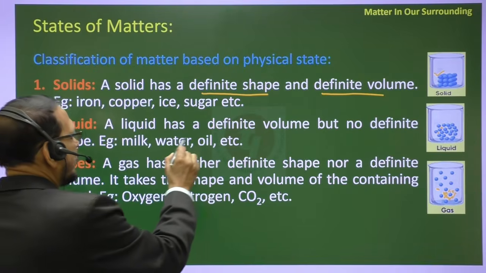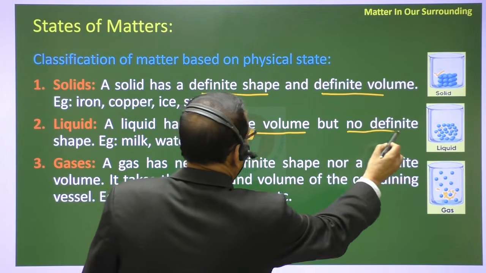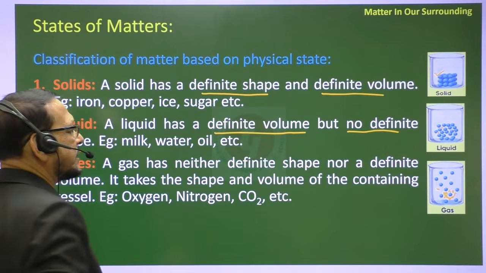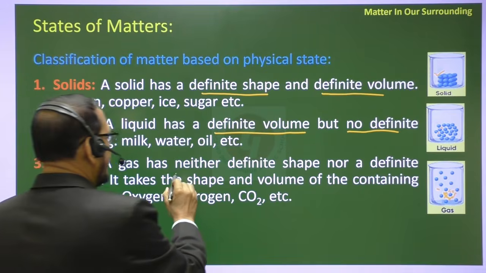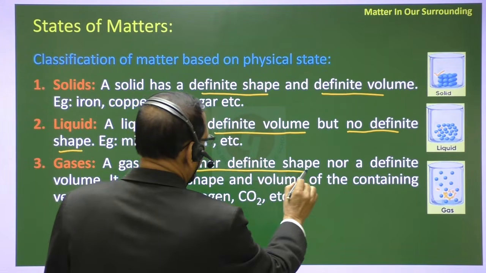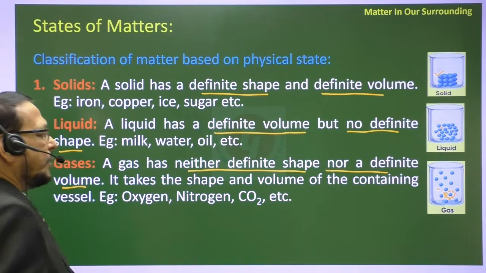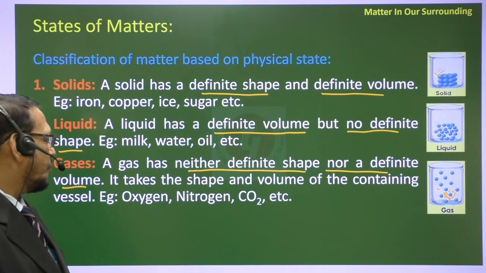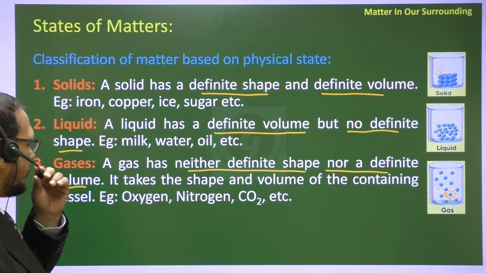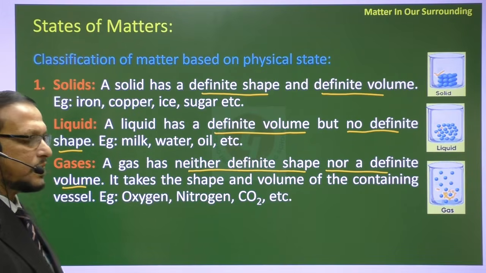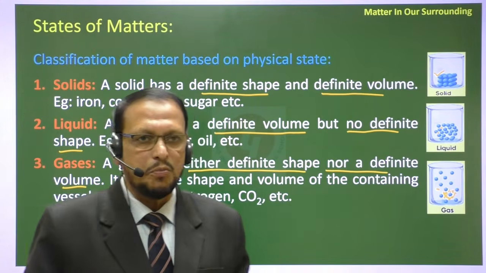Now liquid also has a definite mass and definite volume, but no definite shape. It takes the shape of the container. And gas has a definite mass. It has neither a definite shape nor a definite volume. So gas fills the whole room, whatever the gas, we can squeeze it in, can keep it in a bottle.